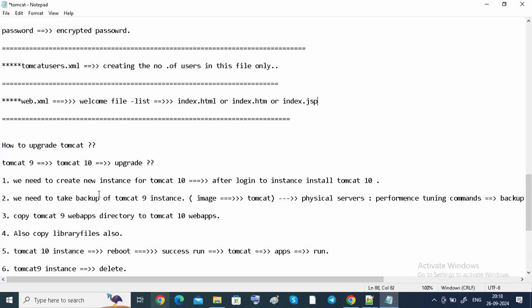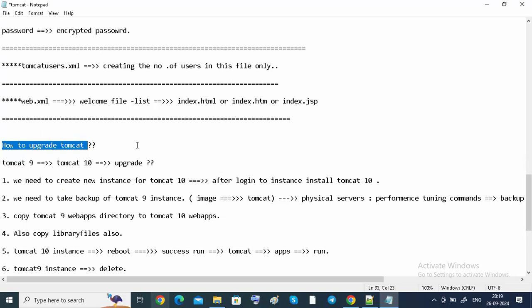Another one is upgradation, guys: how to upgrade your Tomcat 9 to 10. But whenever you are a DevOps engineer at SD level 1 or level 2, you don't have to do the upgradation.